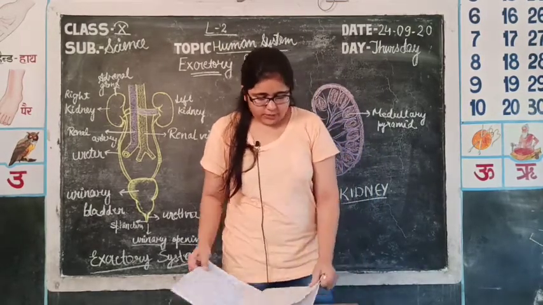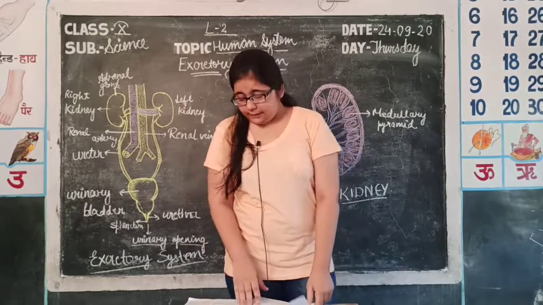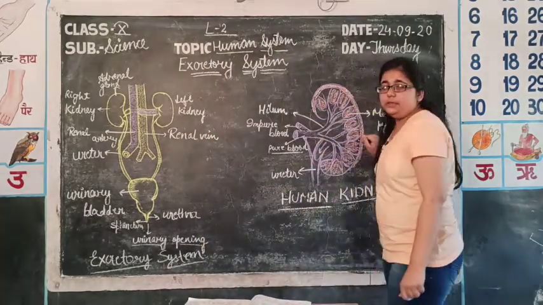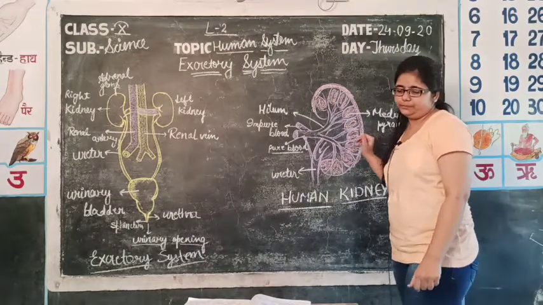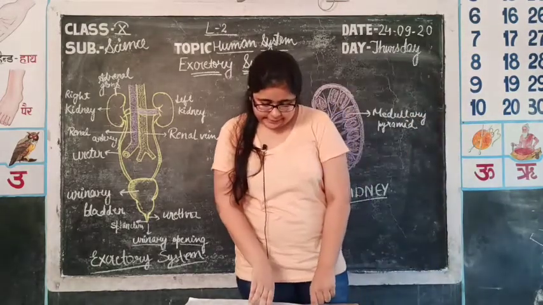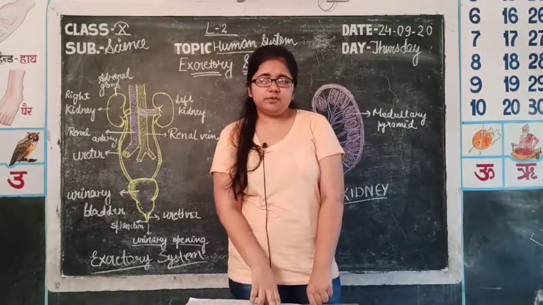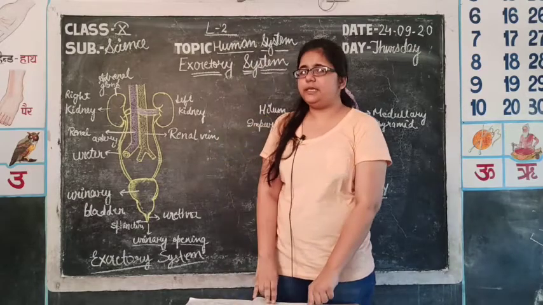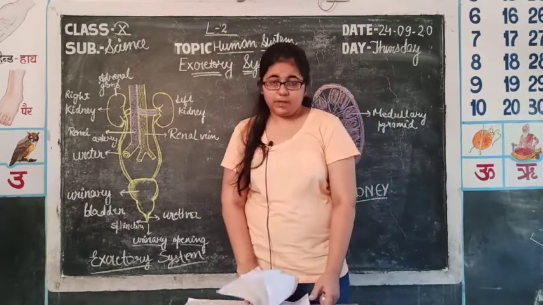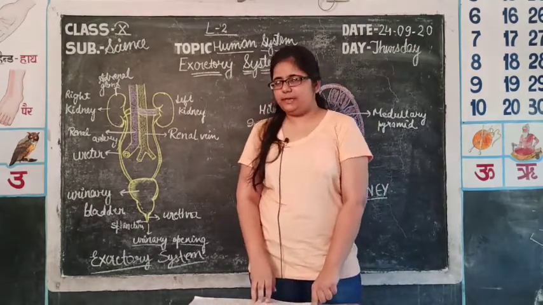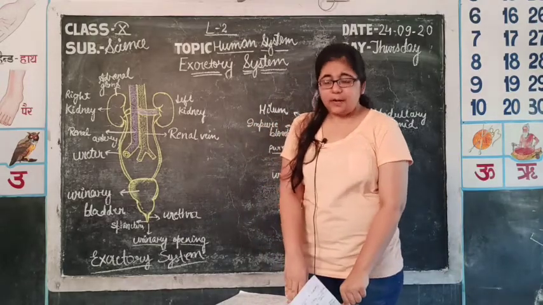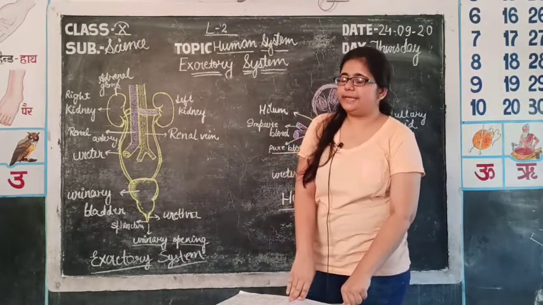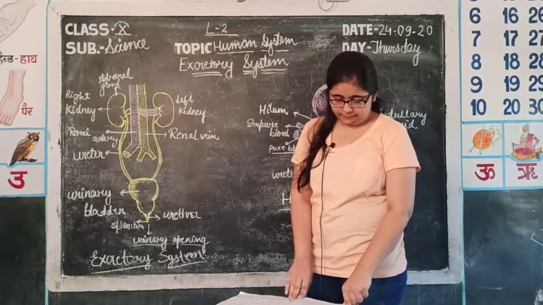So, now we will discuss the PCT, DCT and Henle's loop. PCT, DCT, Bowman's capsule and glomerulus are present in the cortex part of the kidney, but the loop of Henle and collecting duct are present in the medulla part, that is the inner part of the kidney.